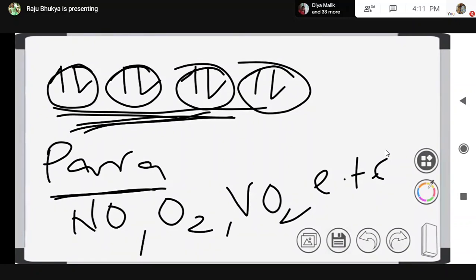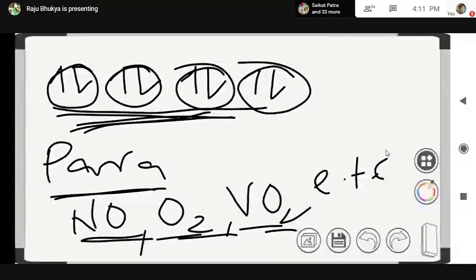This property of the substance is due to the presence of one or more unpaired electrons in them. If one or more unpaired electrons are present, then the substances are attracted by the magnetic field, meaning they behave like paramagnetic substances.